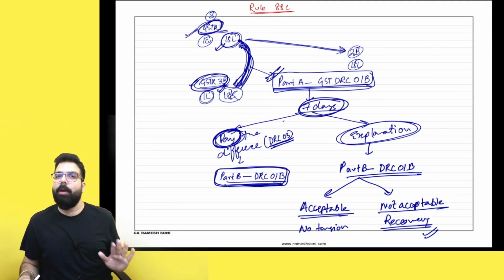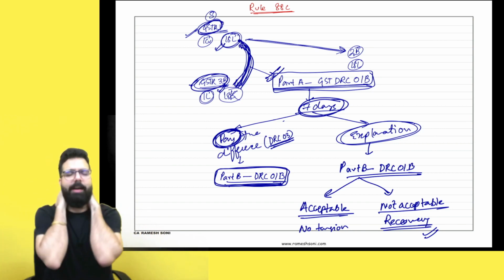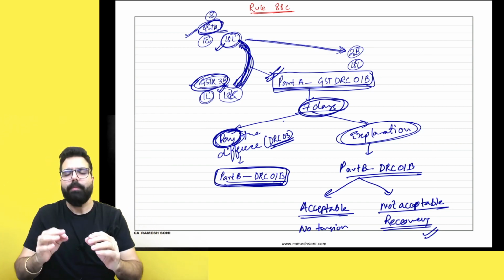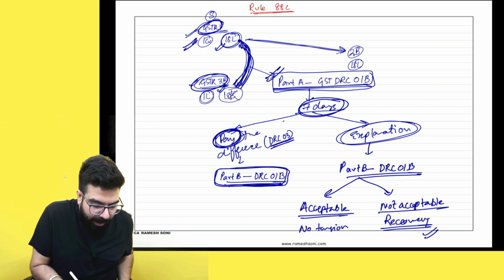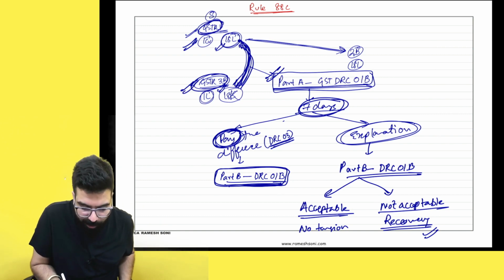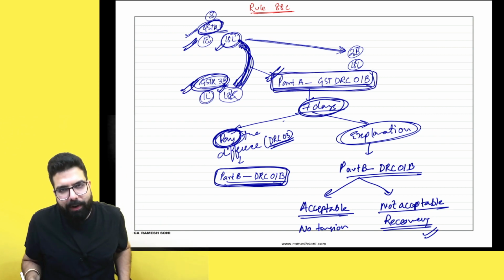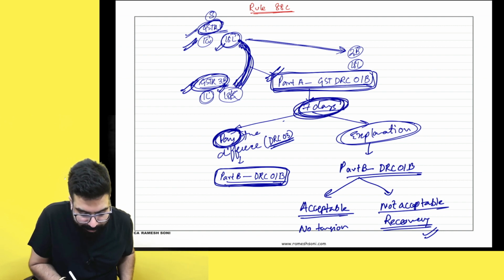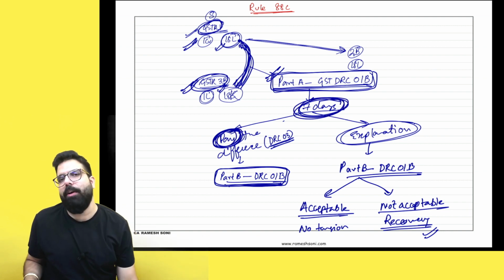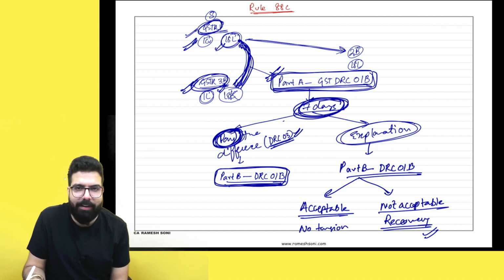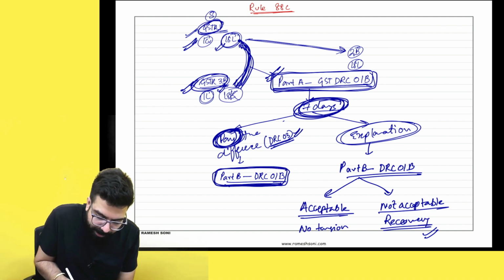Done, sir. This is rule number 88C. So what is rule number 88C? Everyone listen to me very carefully. If there is any difference between your GSTR 1 and GSTR 3B, you will be intimated about the difference. Within 7 days, either you pay the differential using part B of GST DRC 01B.